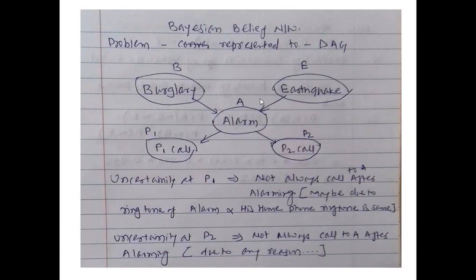Again, uncertainty is there with respect to this problem statement. It's not 100% that every time burglary will be there or will not be there, and the same for earthquake, yes and no. It should not be the case that 100% of the time the alarm will sound if burglary or earthquake happens. It might happen that burglary does not happen and earthquake does not happen, and then also the alarm will be there. The same uncertainty applies from the alarm event to the persons called, P1 as well as P2.